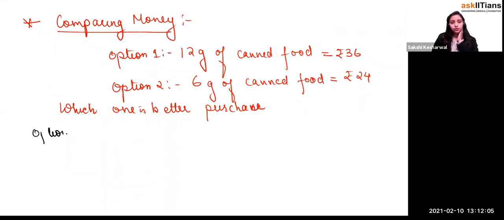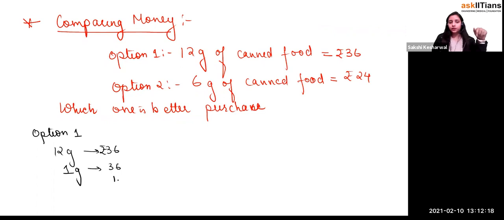In option 1, you say that 12 grams you're getting for rupees 36, right? So beta, what will be the cost of it? 12 grams cost you 36 rupees, so 1 gram will cost you how much, beta? It will be 36 divided by 12, which is equal to what? 1 gram is costing you 3 rupees. Yes or no?